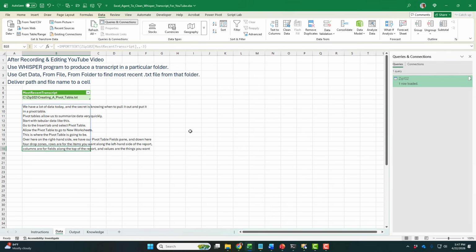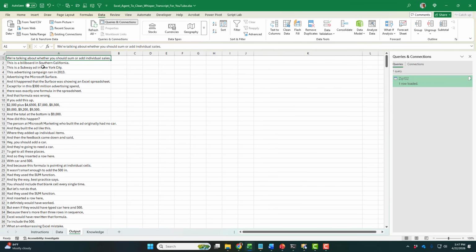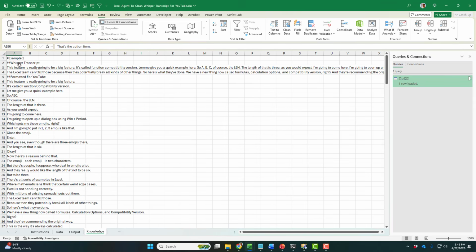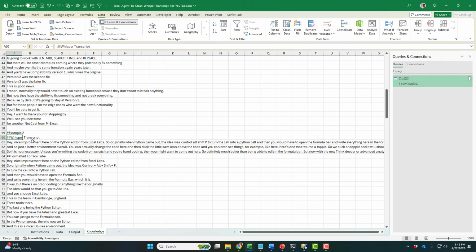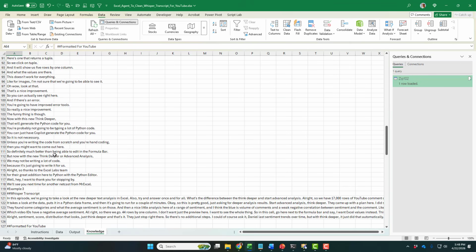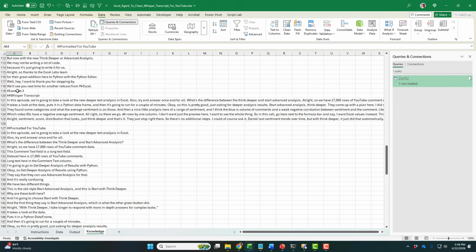And you can use any kind of tools that you can imagine. You can use VBA, you can use TypeScript, you can use Power Query, you can use awesome formulas. You can do anything that you need to manipulate this data first, right? And the output is eventually going to end up here. So in the knowledge file, example 1, here's the Whisper transcript, and then here's formatted for YouTube. You see that there's a lot more lines than formatted for YouTube. Here's example 2, here's the Whisper transcript, here's formatted for YouTube. Here is example 3, Whisper transcript, and then formatted for YouTube.